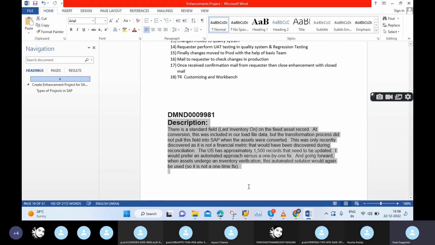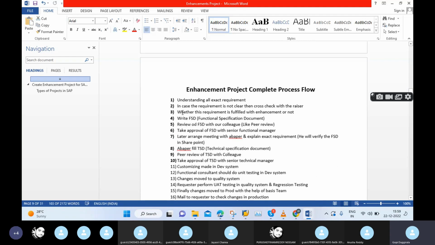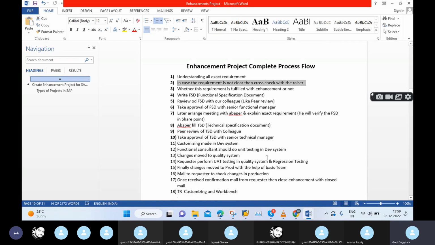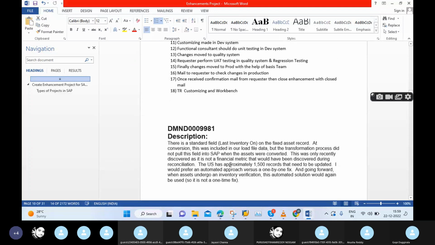So I understand it like this, but still I have some doubt. Maybe my understanding is correct or not. Maybe my understanding is the exact requirement of the business or not. I have some doubt. Then what will I do? The second step will be, in case the requirement is not clear or you have some doubt whether your understanding is correct or not, then you can check with the riser, who raised this enhancement. How we will check? That's the important point.